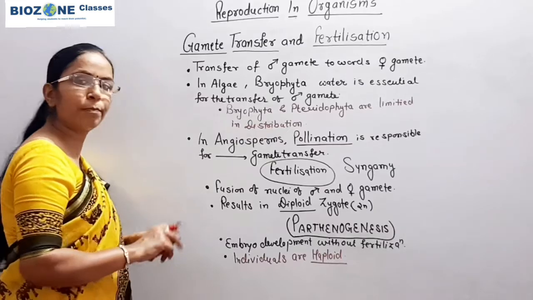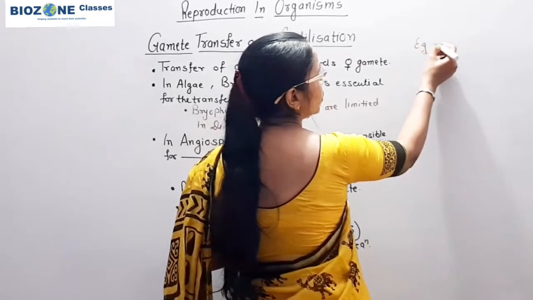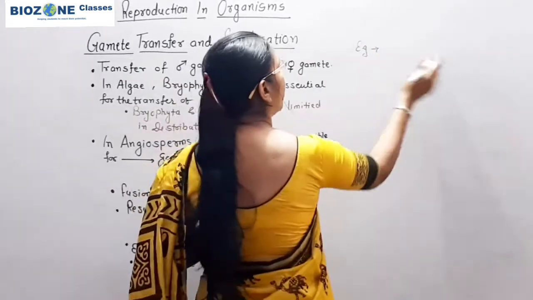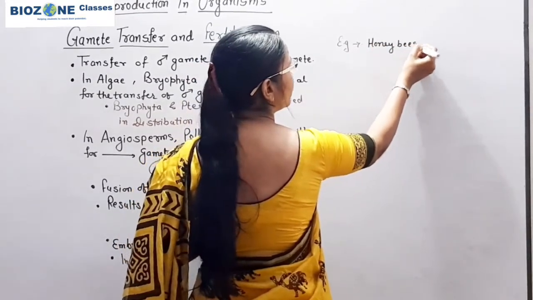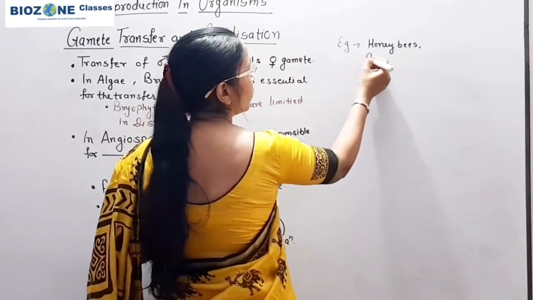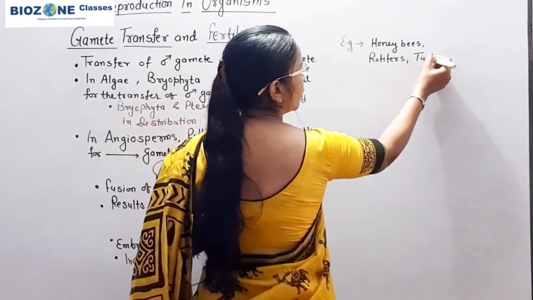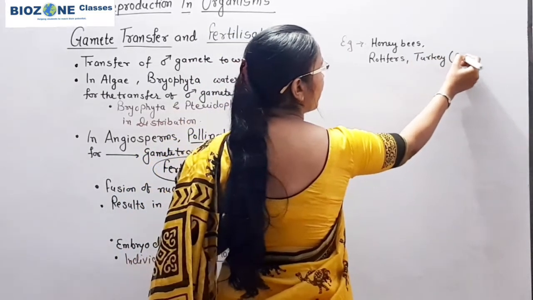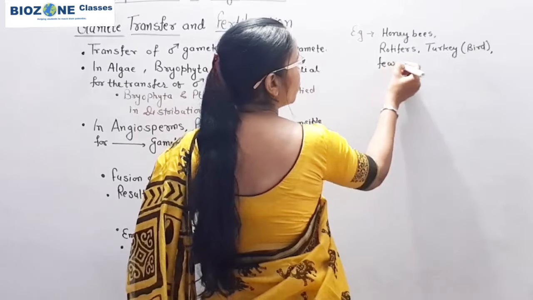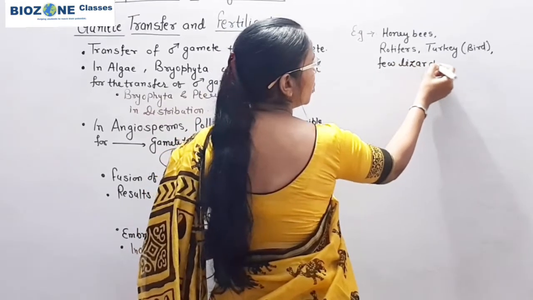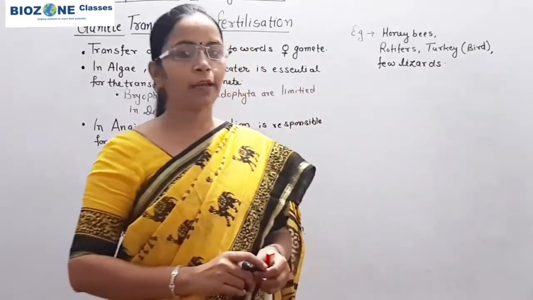Parthenogenesis predominantly, remember, the examples of parthenogenesis we mainly study are in honeybees, rotifers, turkey, an example of a bird, as well as a few lizards. So these you remember, these are the common examples of parthenogenetic individuals.